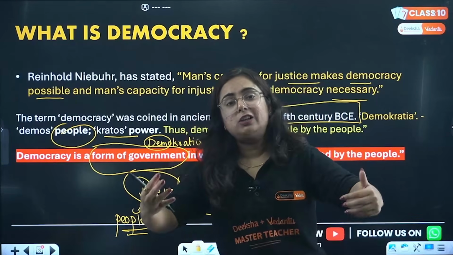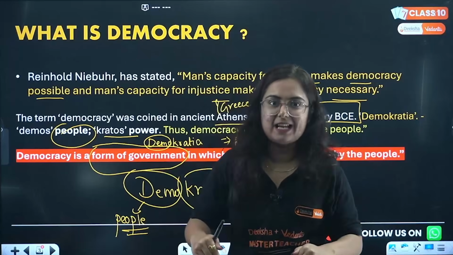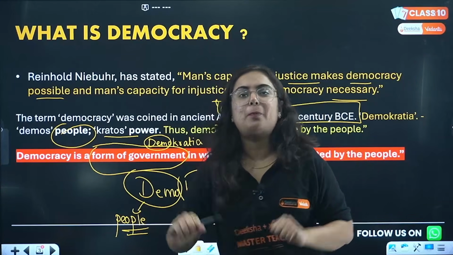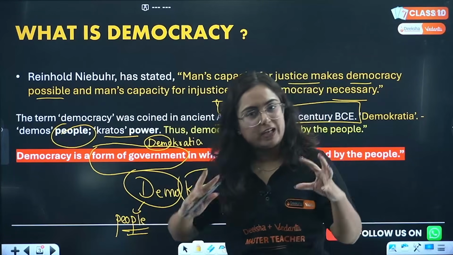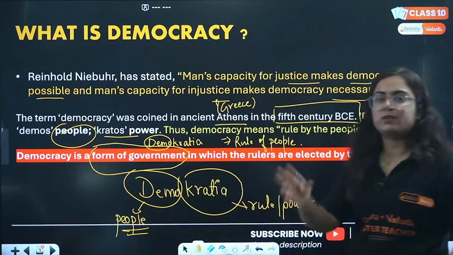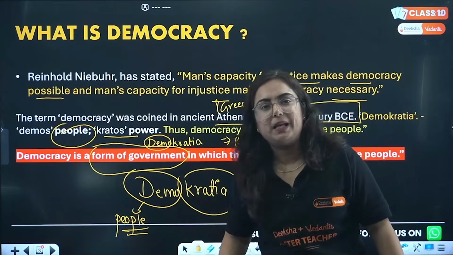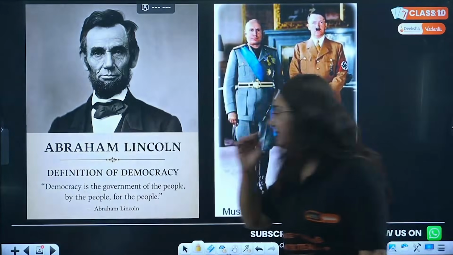Right? Like North Korea, ma'am, are there alternatives to democracy? Yes, there are. So you have to wait for the entire class. At the end, there is a topic, alternatives to democracy, to understand it better. Okay? First of all, we will figure out what democracy is. Again, I'm repeating, it is a form of government where the rulers are elected by the people living in that territory. And here we completed this.